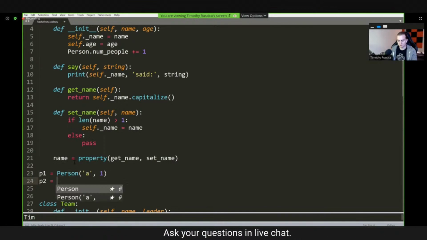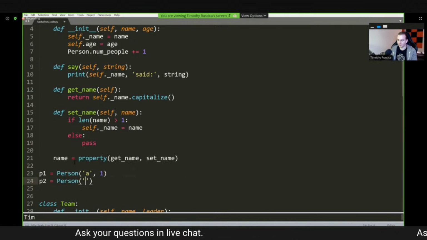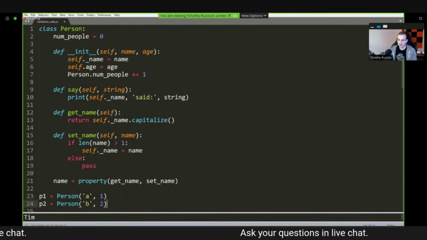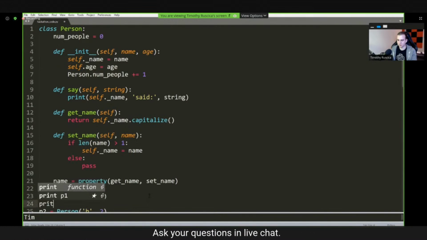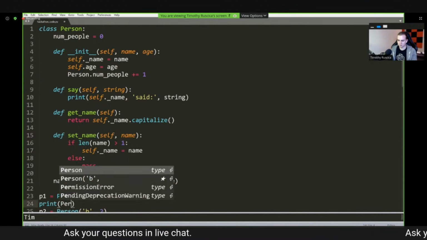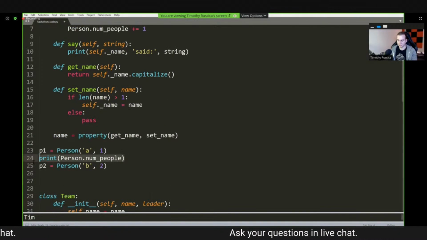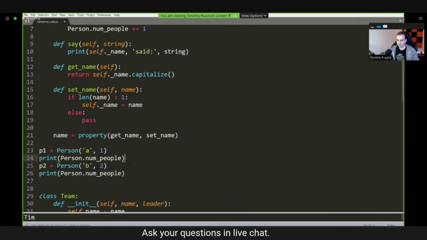They can be named P1 equals Person, and P2 equals Person. They can be named B. And then can you guess what this is going to be? It's going to be 2. So now what I'm going to do is simply print out person.num_people. I'll just print it twice, and I'll show you how it increments and goes up.